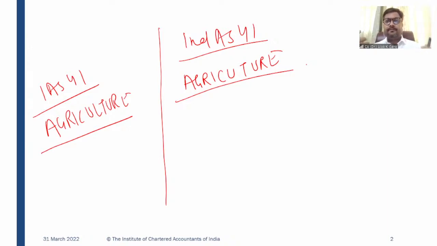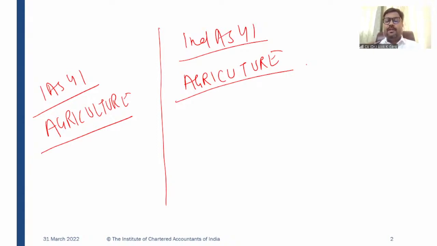For example, if you see the balance sheet of Dhanushri Tea and Industries Limited, you will find disclosure related to Ind AS 41, the agriculture standard. If you see the balance sheet of ITC Limited, you will find biological assets in the balance sheet of ITC, so they are also applying Ind AS 41.